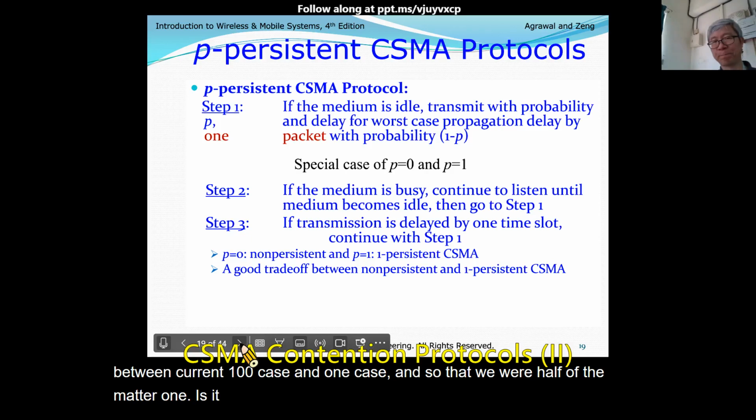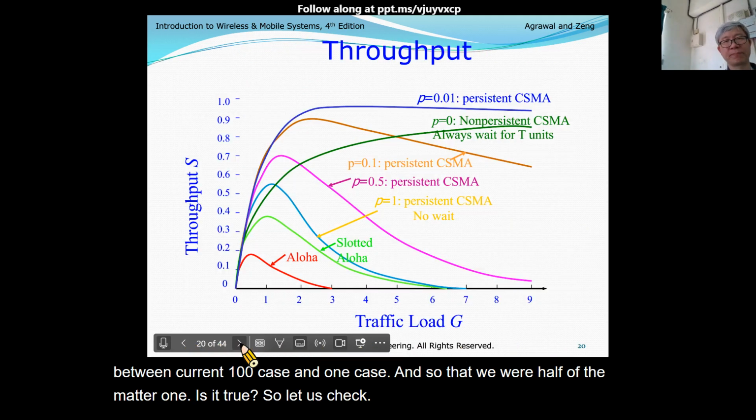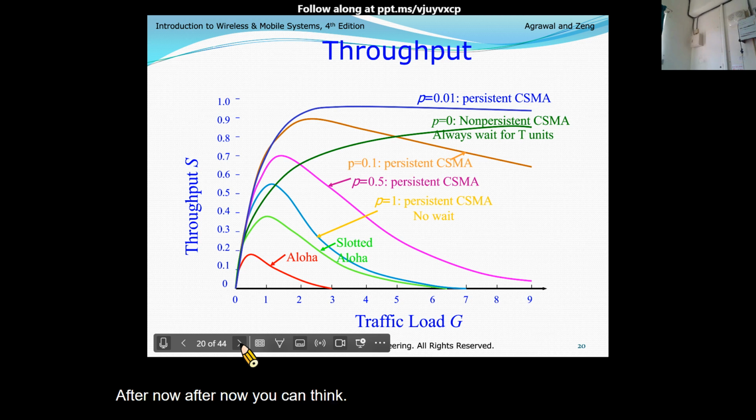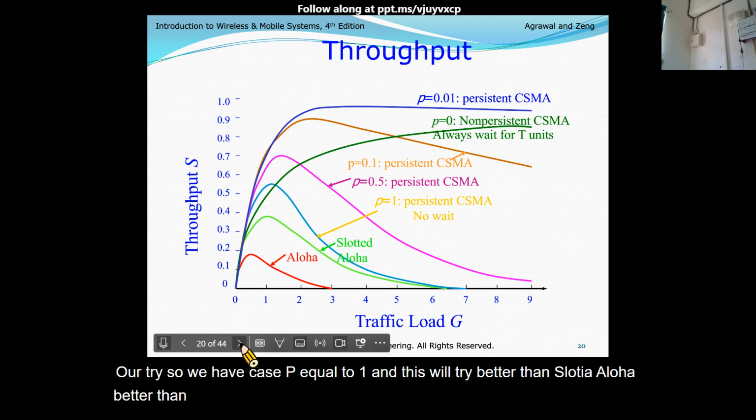So, data check: the throughput first. Up to now, you can think, we have Aloha, slotted Aloha, so ignore. And we have persistent, the case P equal to 1. This persistent is better than slotted Aloha. Better than slotted Aloha. But with persistent, we have more collisions.